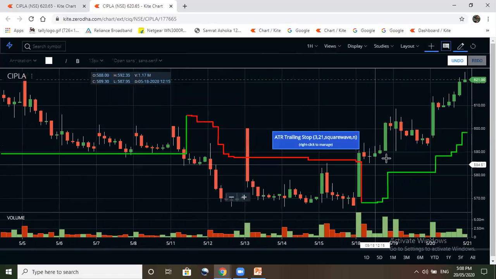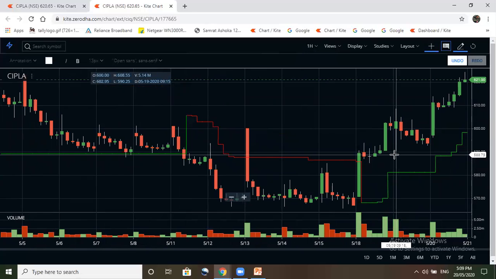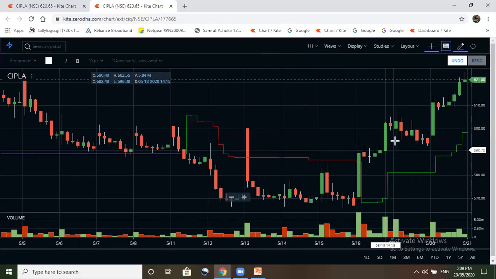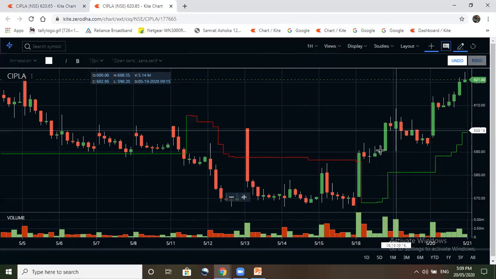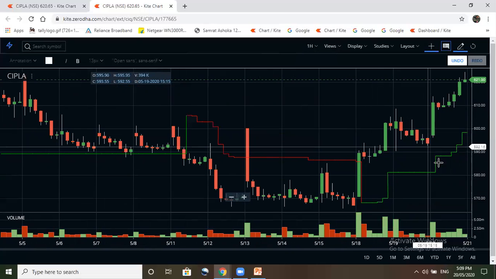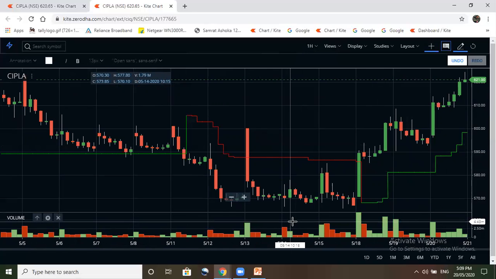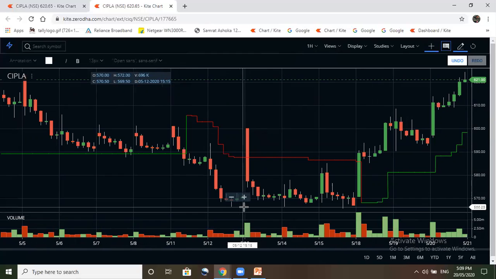And what happened? Here again, your trade ended here. Okay. So the next day trade started here. So this can be a swing trade as well. Meaning unless and until it closes below this, you can continue to hold your position. So this way you can use this trailing stop indicator and you can keep your stop loss.